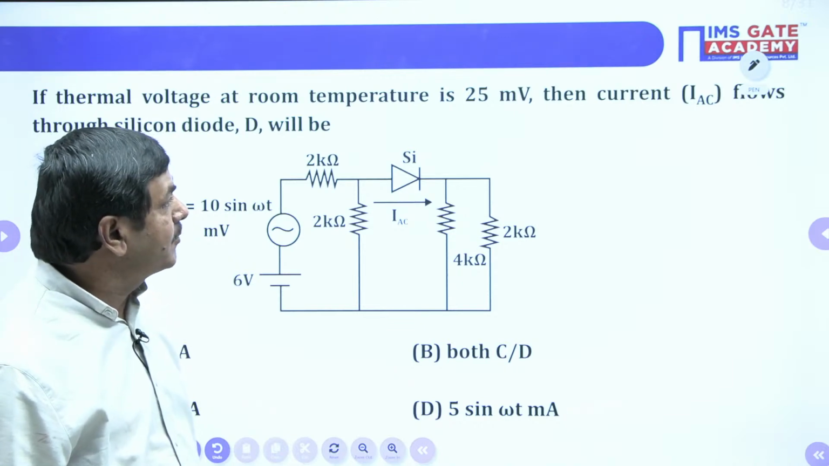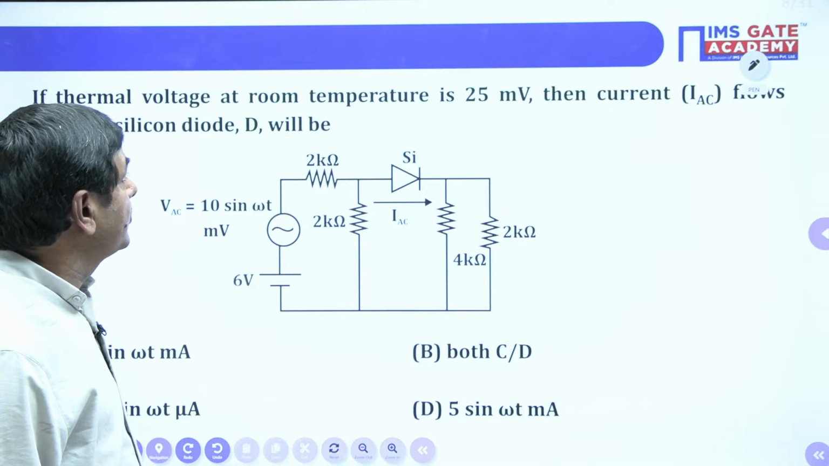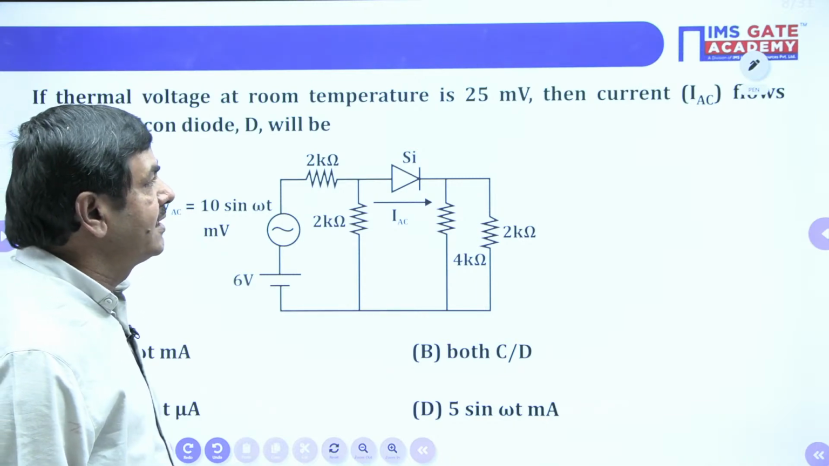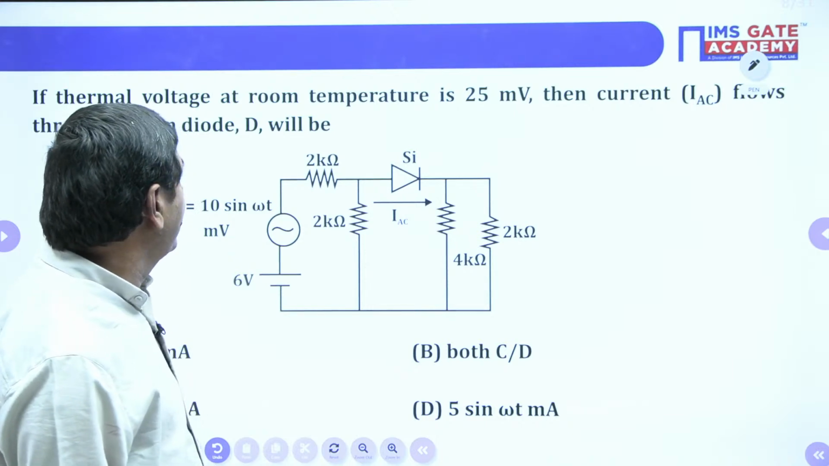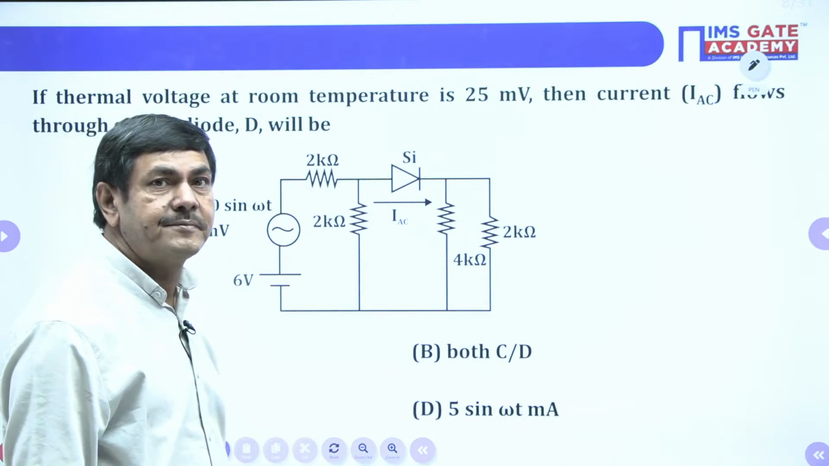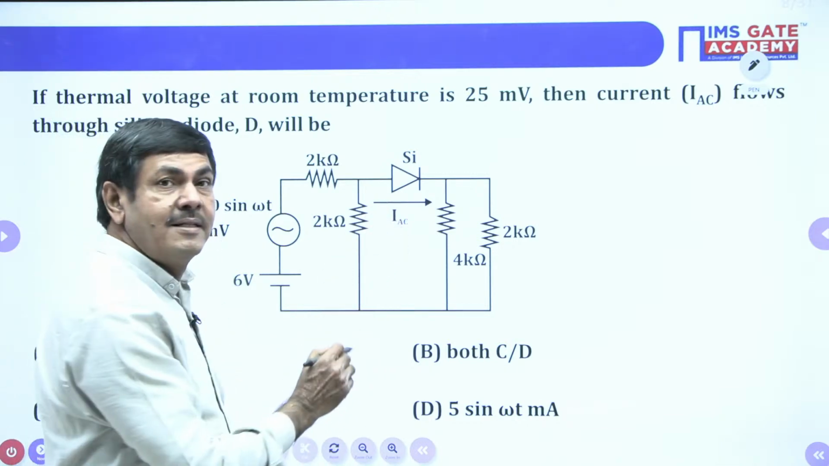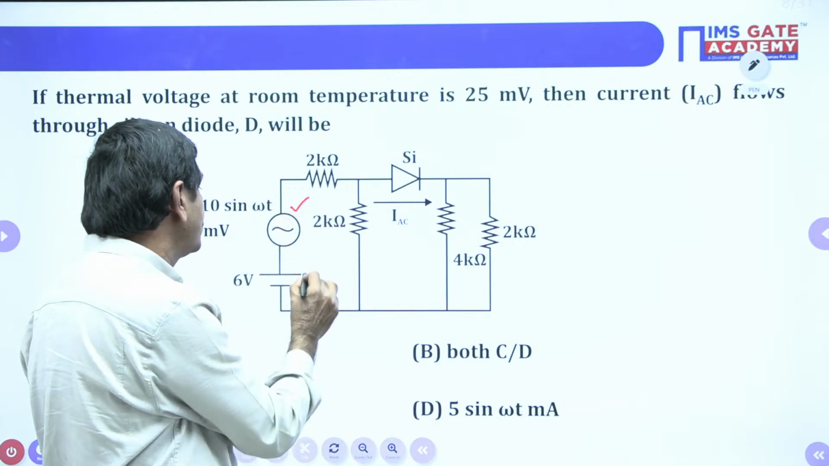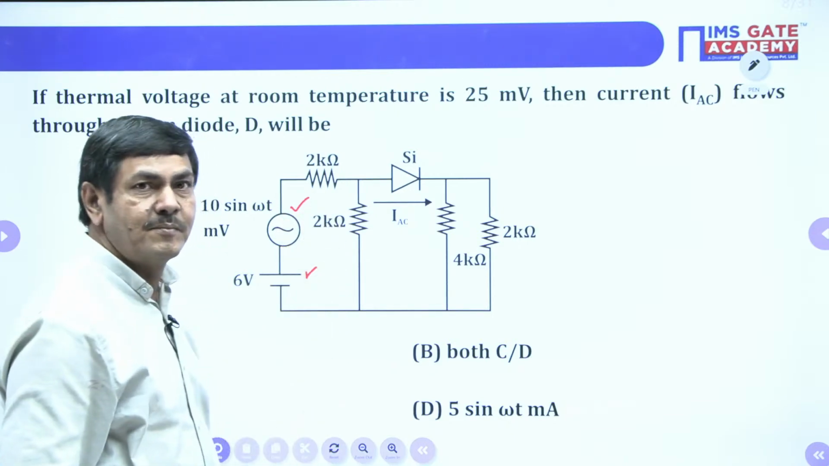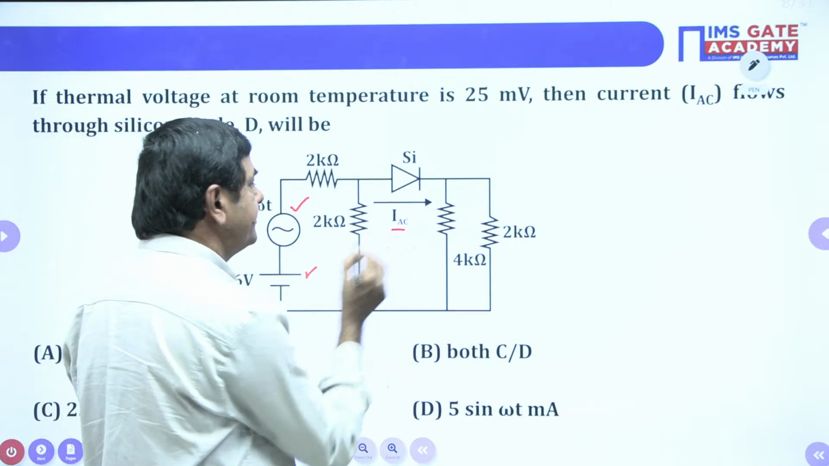What is being asked in the problem? If the thermal voltage at room temperature is 25 millivolts, then the current IAC flowing through the silicon diode D will be what? There is a diode. This is connected with what now? AC and also DC. Both are connected here. It is asking to find IAC only.